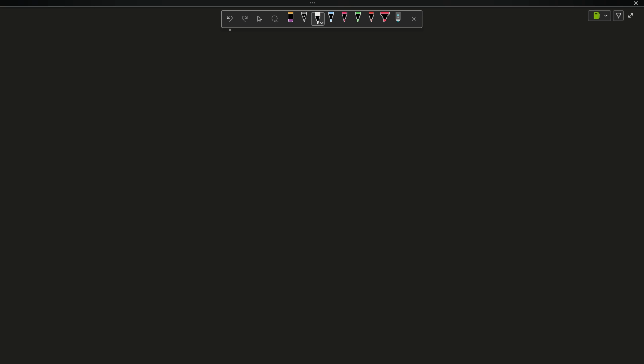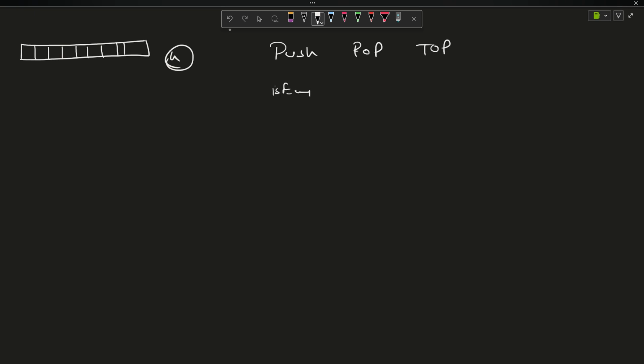So I have an array. Suppose my array is initially empty and I initialize an array. Let's take the length of the array as n. I want to configure push, pop, top, is empty, and is full. How will I do it? Easy. Now I know that I just have to keep account of the last one, because I have to return that only.